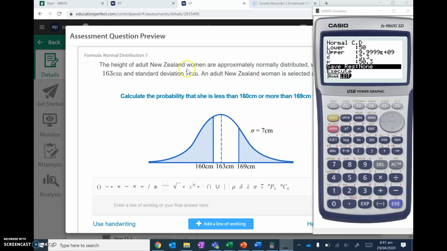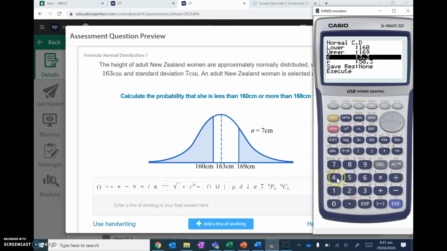This one, height of New Zealand women. We have a mean of 163, standard deviation of 7. Even giving me the diagram, really easy. My lower, I'm looking for the probabilities between 160 and 169. So my lower is 160. My upper is 169.